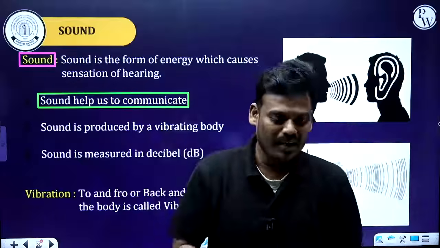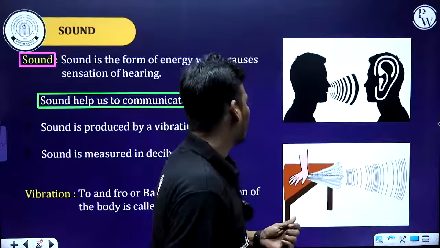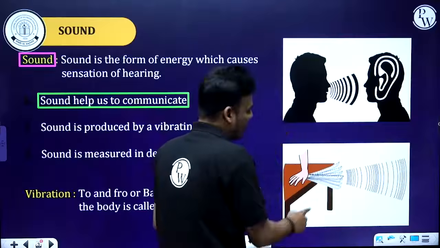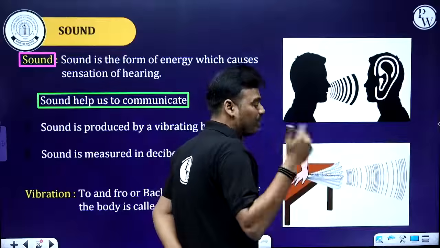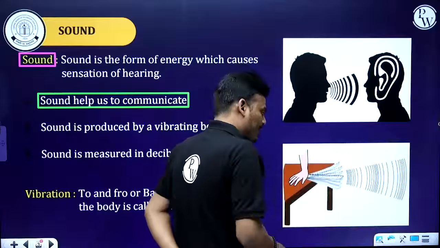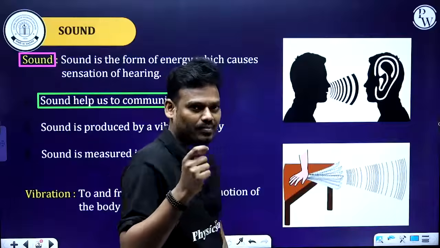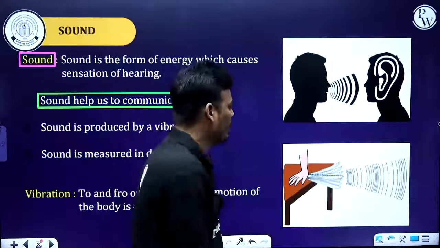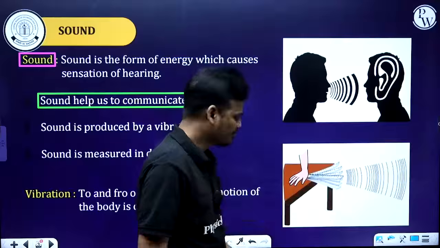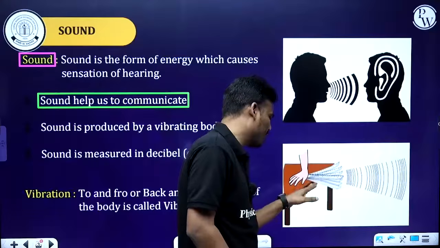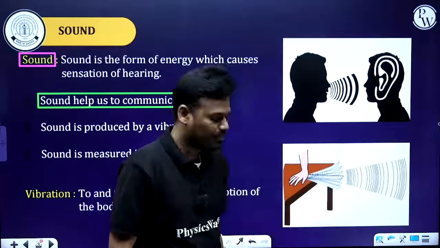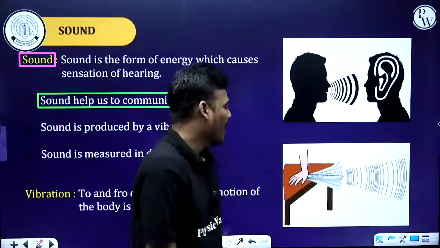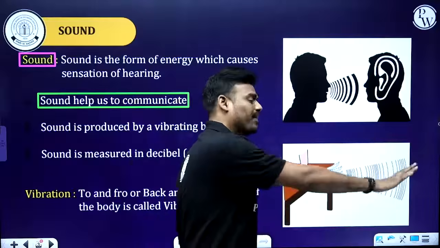One more example. Let's consider there is a table and a ruler, or you can call it a scale. It is a metallic scale, not a plastic one. One end I'm keeping on the top edge of the table, and the other end is free to move.